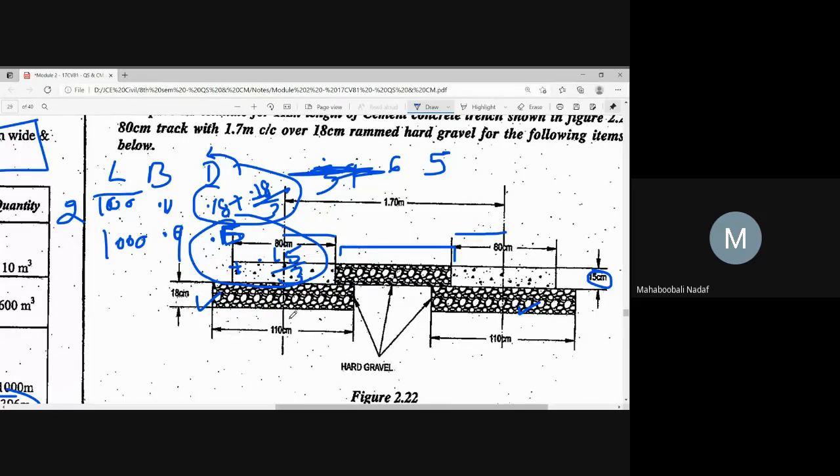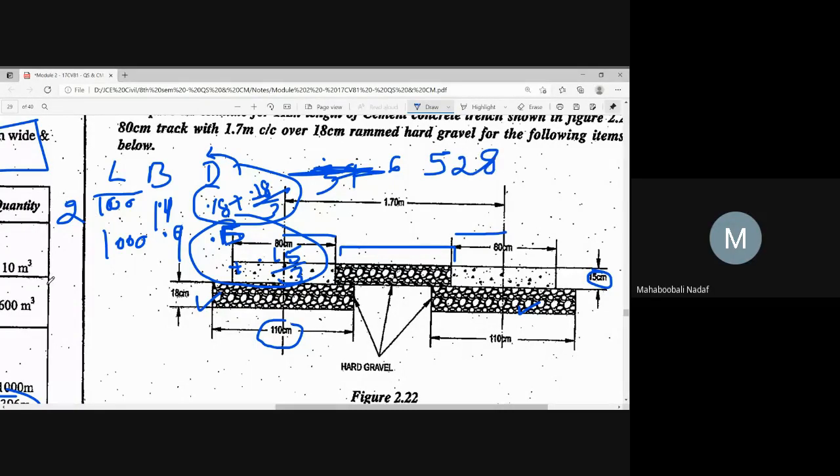And one big mistake we people are doing, what is that? 110 centimeter means 1.1, correct? Now you tell me. 528 is this item.